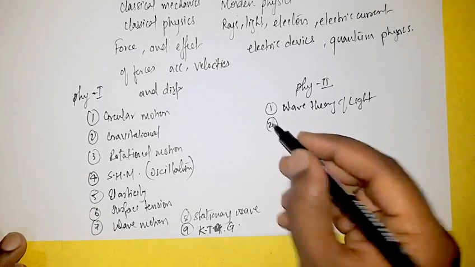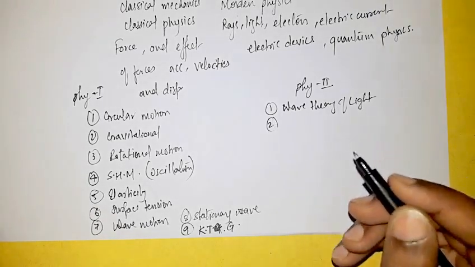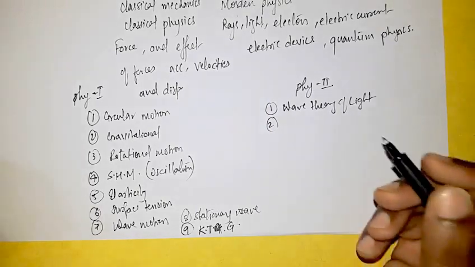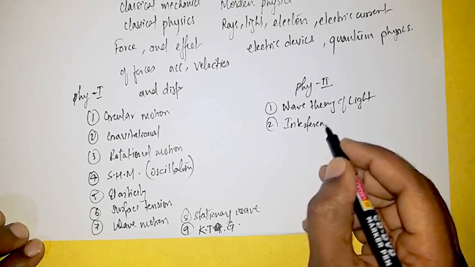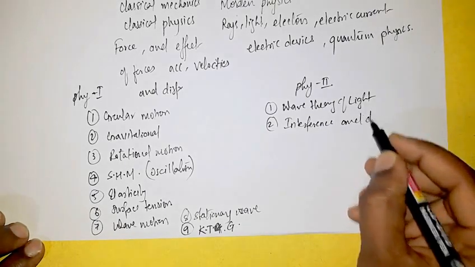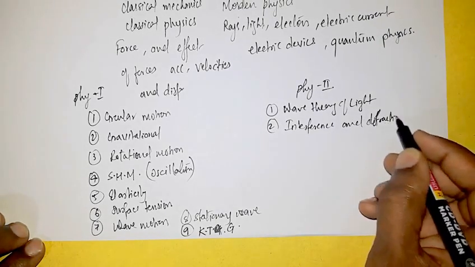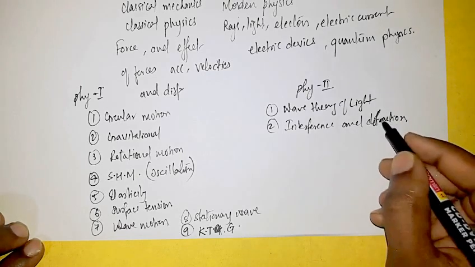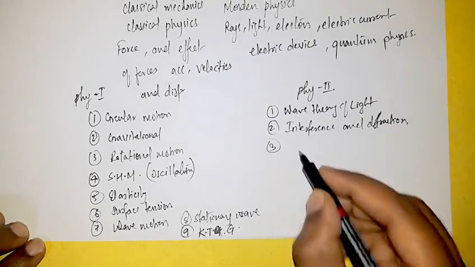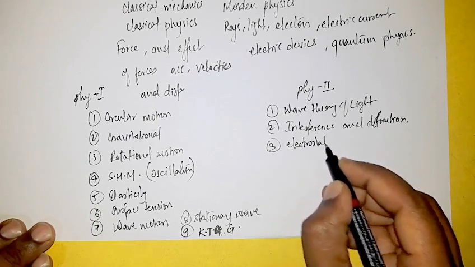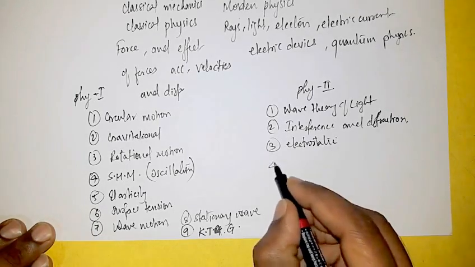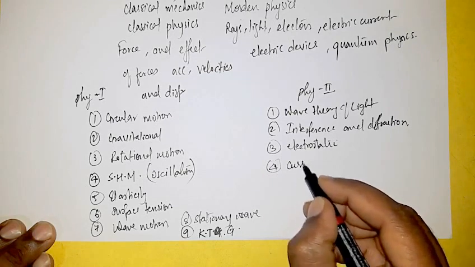And then one kind of effect due to light waves is called interference and diffraction, and the next chapter will be interference and diffraction. The third chapter is based on charges, that is electrostatics, the charges at rest. Fourth one is current electricity.